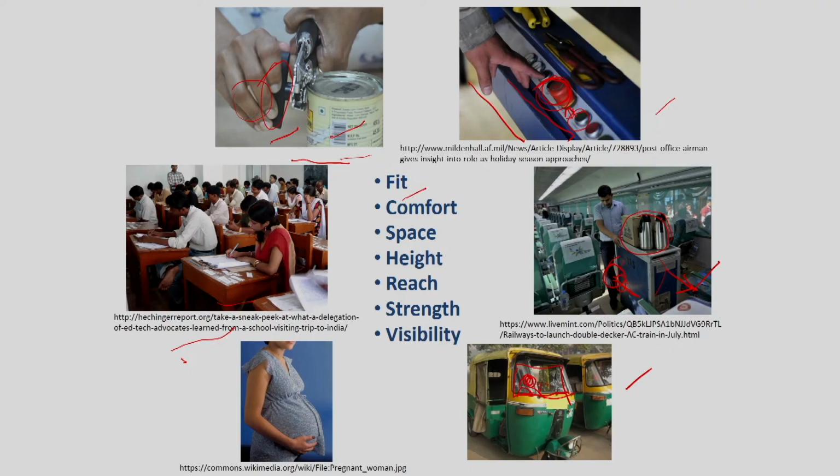So, mainly the issues we will cover in this case are fit. Here it is fit with the person. In all these cases fit is very important and you can't neglect it anyway. Comfort: once it is correctly fitted with the person, it will be comfortable. Space, height, reach. Reach, in this case, the pedal should be easily reached by the user when he is doing this activity, moving, and simultaneously steering. Reach, then strength: you need certain strength, in this case.